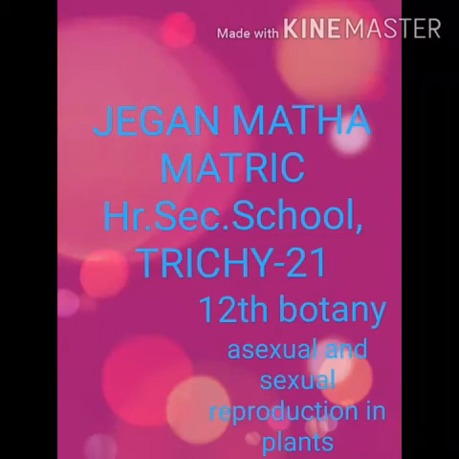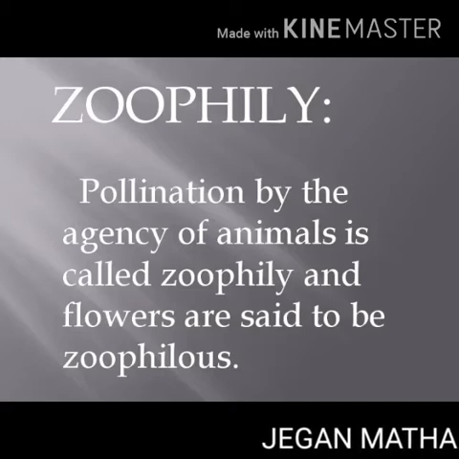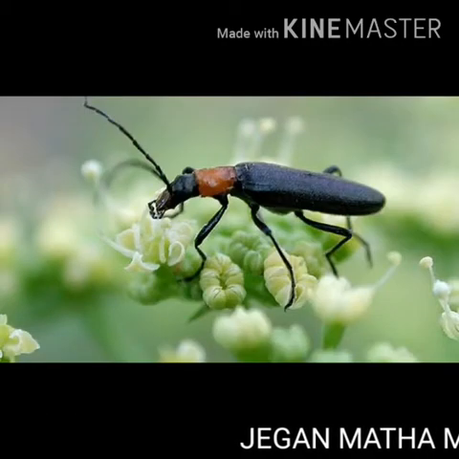Today, we are going to see asexual and sexual reproduction in plants. In that, we are going to see about zoophily. Zoophily means the pollination is taken place with the help of animals, and such flowers are called as zoophilous. Animals that bring about pollination may be birds, bats, snails, and insects.